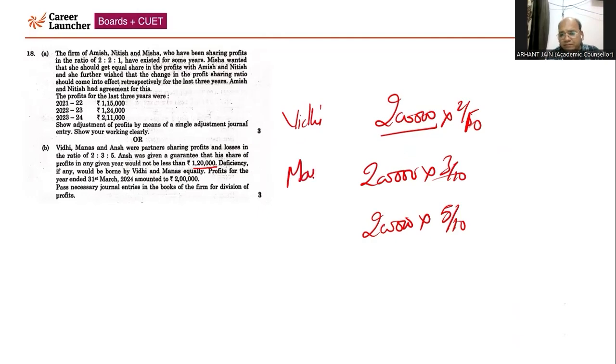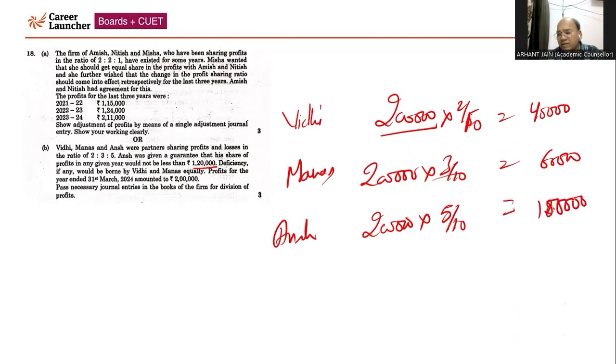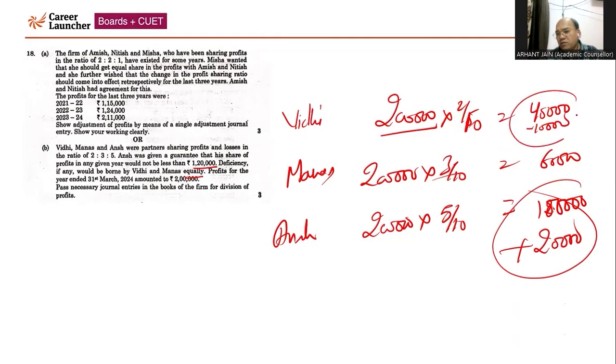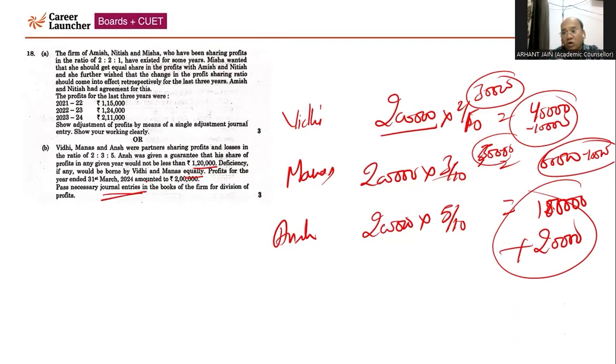Now Manas and Ansh. So Vidhi's share will come 2 lakh into 2 by 10, that will come 40,000. Manas's share will come 60,000, and Ansh's share will come 1 lakh. But the firm has given the guarantee of 1 lakh 20 minimum. So 20,000 is the difference that is to be compensated by Vidhi and Manas equally. That is given in the question. So 20,000 is the deficiency to be borne by Vidhi and Manas equally. So 40,000 minus 10,000, Vidhi's final share will come 30,000. With respect to Manas, it will come 10,000. So Manas's share will come 50,000. So here you have to pass the necessary journal entries, not entry.